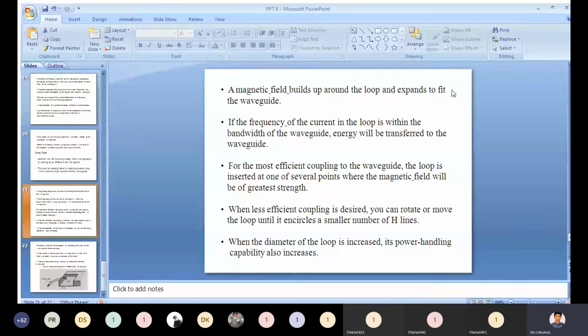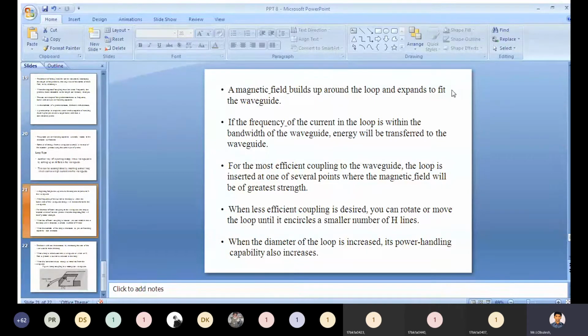For the most efficient coupling to the waveguide, the loop is inserted at one of several points where the magnetic field is of greatest strength.